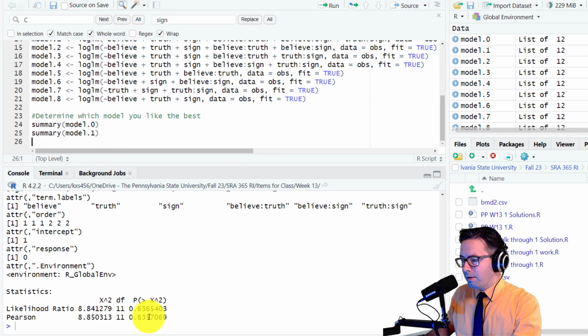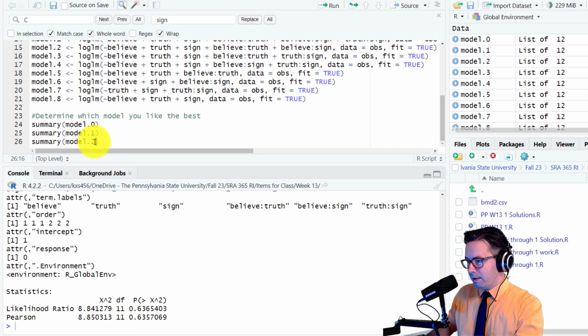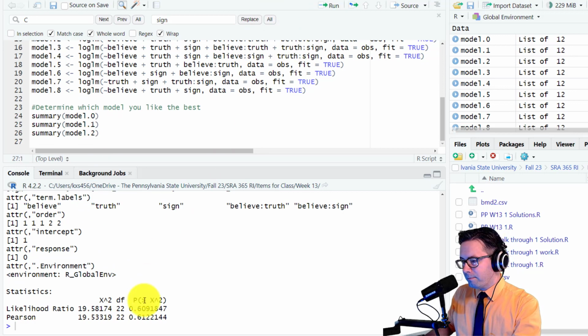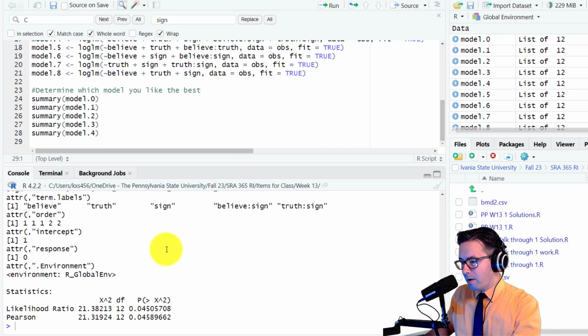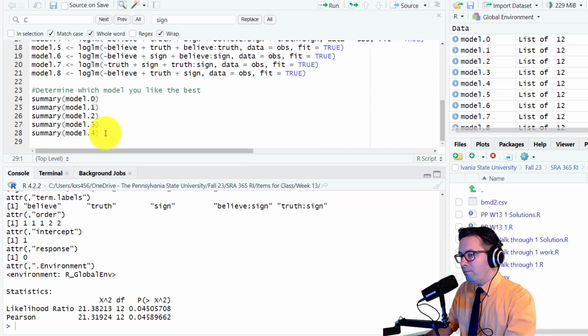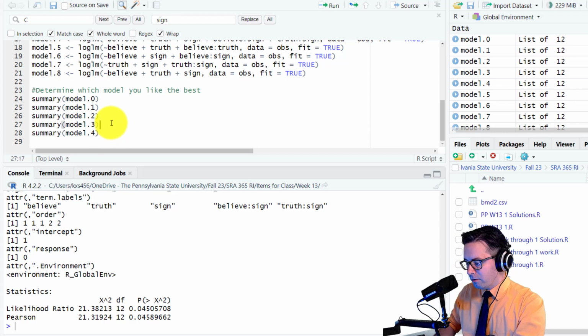Run it. Notice that the p-value is greater than 0.05, so I don't like that. So I do it again. Notice the p-value is greater than 0.05. I don't like that. Still greater. Oh, this one's less. So model 4 is less, and so this is the one we like.